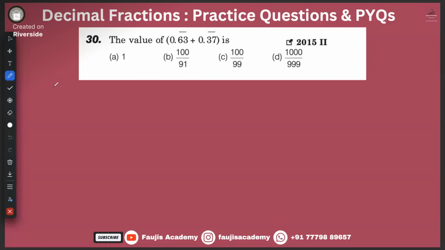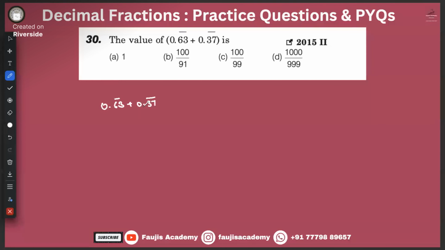Okay, so this is your chapter 4 over here. And we wanted to do a few of the PYQs and practice questions, and with this we'll wind up the decimal fraction chapter. Okay. So the first question over here is question number 30, and they have asked you the value of 0.63 bar plus